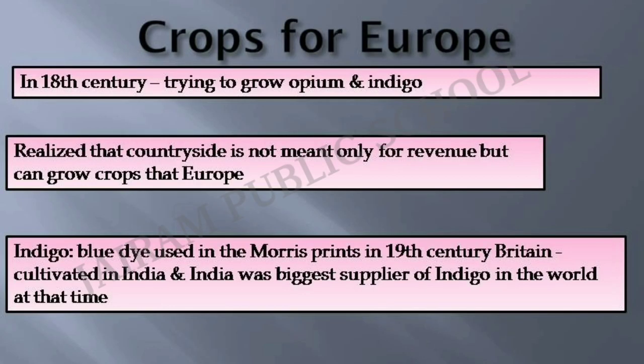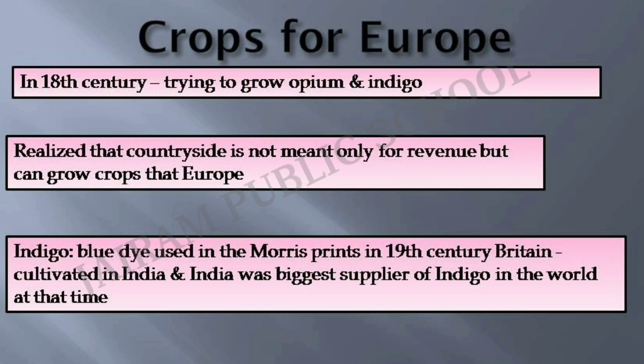Later on, the British forced the cultivators to produce the various crops which were required for the European countries. The British also realized that the countryside could not only yield revenue, it could also grow the crops that Europe required. By the late 18th century, the company was trying its best to expand the cultivation of opium and indigo. In the century and a half that followed, the British persuaded or forced cultivators in various parts of India to produce other crops like jute in Bengal, tea in Assam, sugarcane in United Provinces, wheat in Punjab, cotton in Maharashtra and Punjab, rice in Madras.